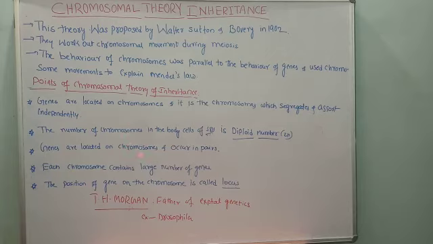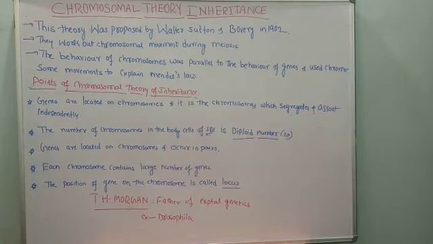Seeing these points, Sutton united the knowledge of chromosomal segregation with the Mendelian principle, and he called that the chromosomal theory of inheritance. Very simple. What is the chromosomal theory of inheritance?